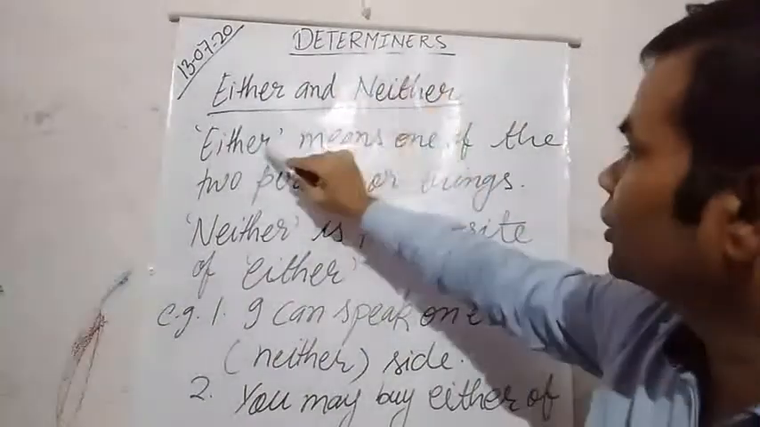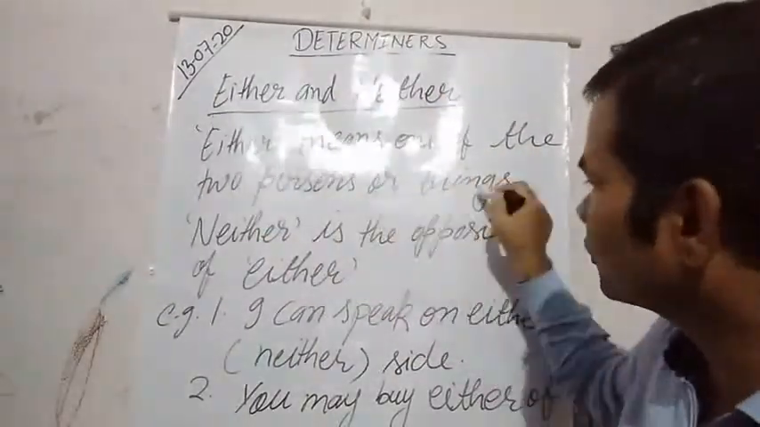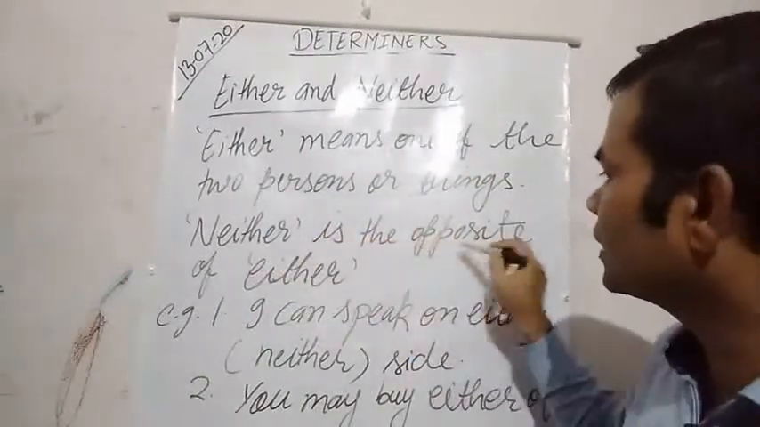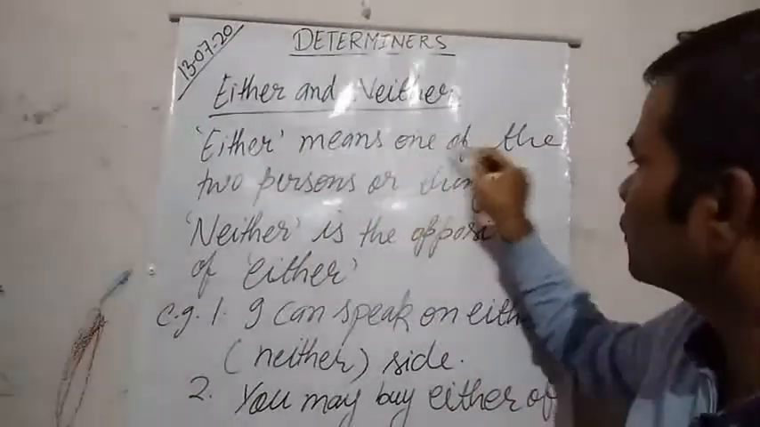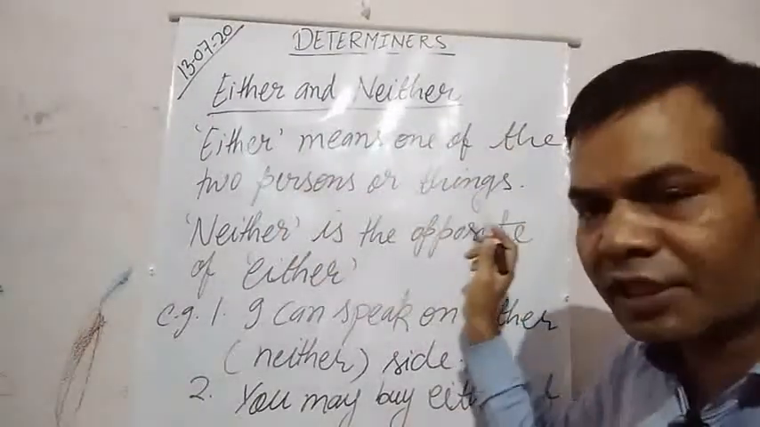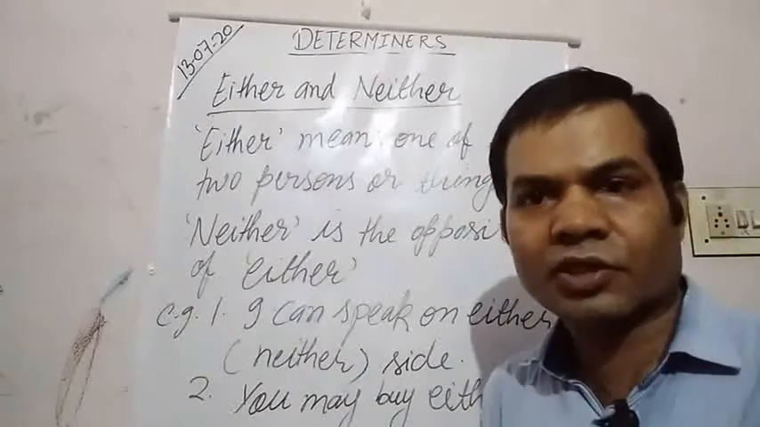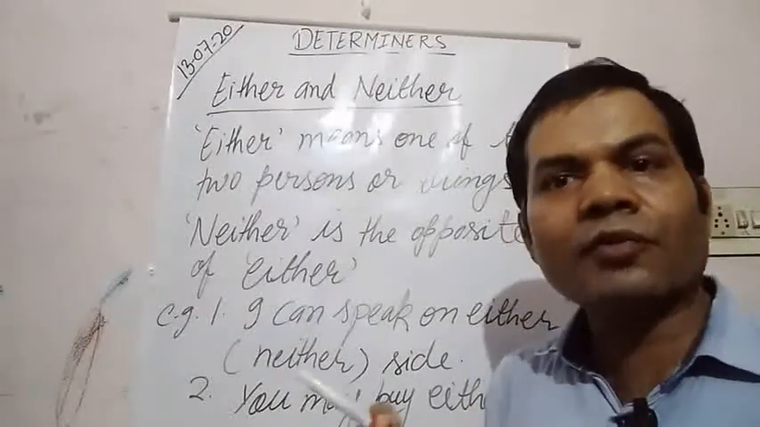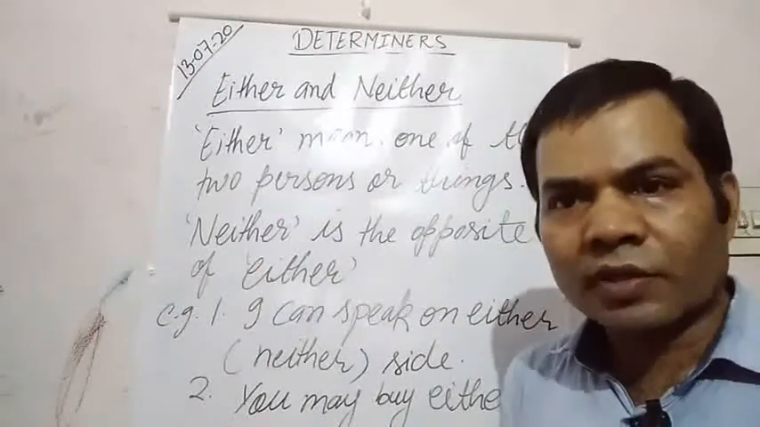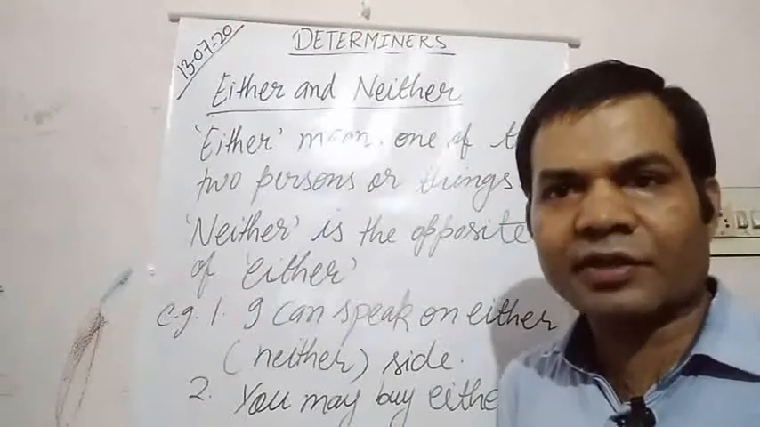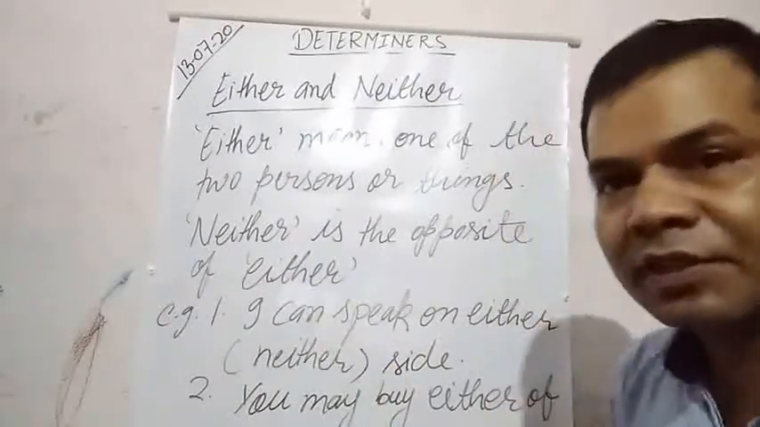Either and neither. Either means one of the two persons or things, while neither is just opposite to it. Neither of two persons or things, none of them. Okay. So examples, as I have given you the oral examples, now let us do some examples in written.